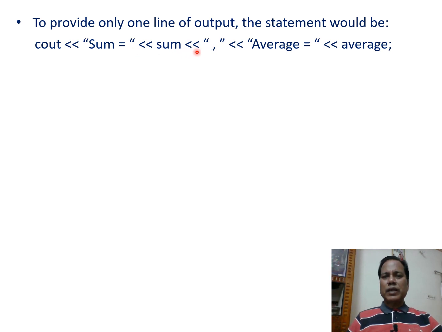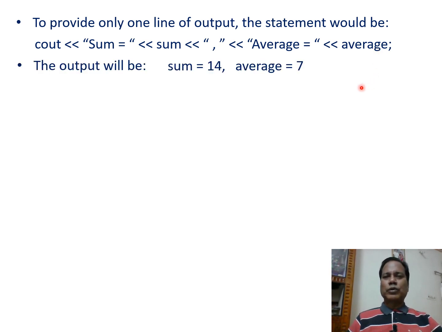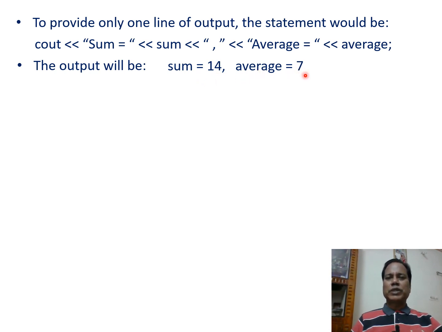Then the insertion operator puts a comma after the sum value, then average equal gets printed, and following the equal sign the value of average is printed. Thus we get the output as sum equal to 14, comma, average 7, that is, two results are displayed in a single line.